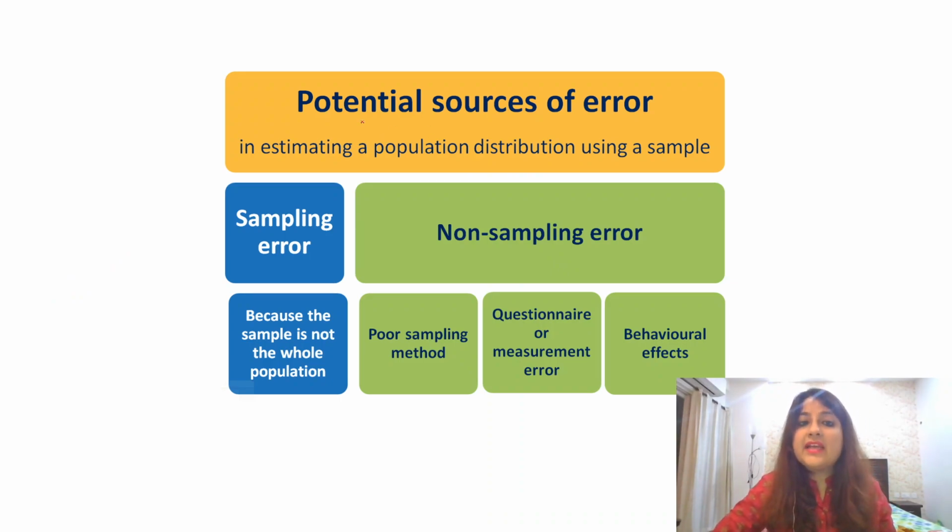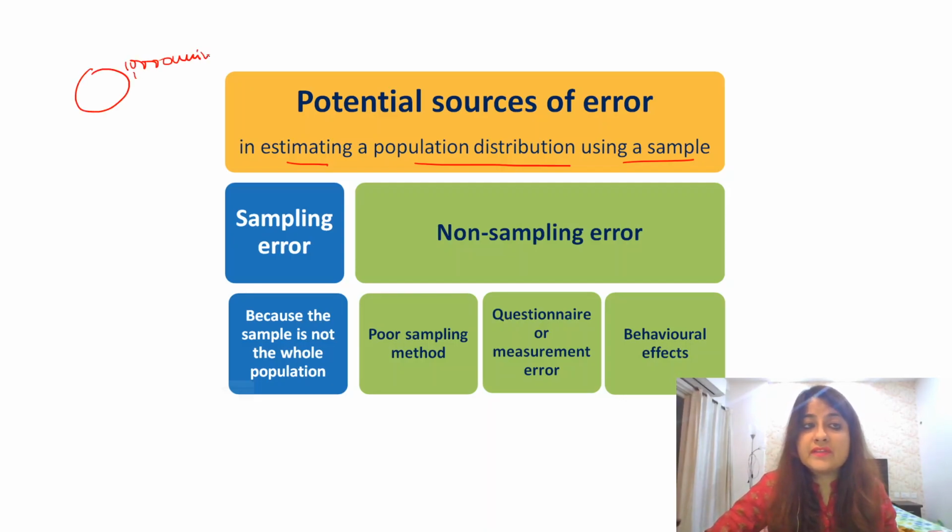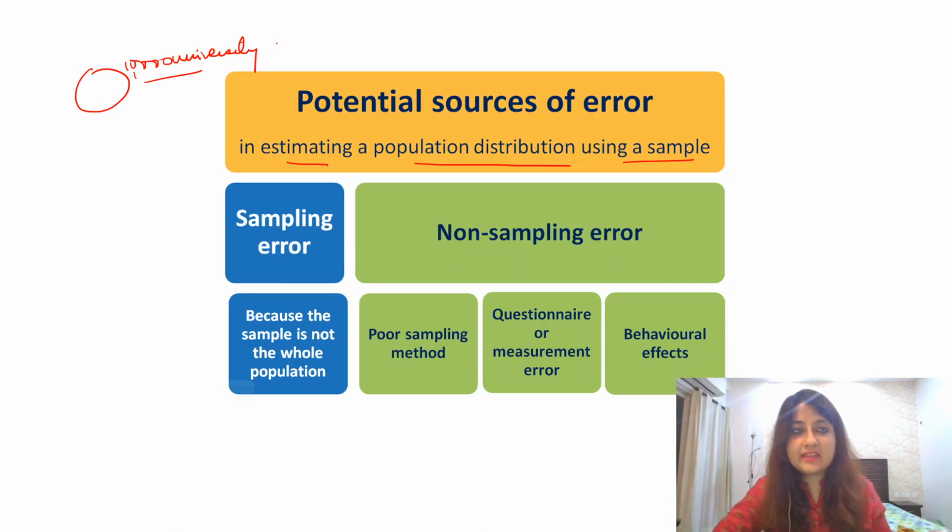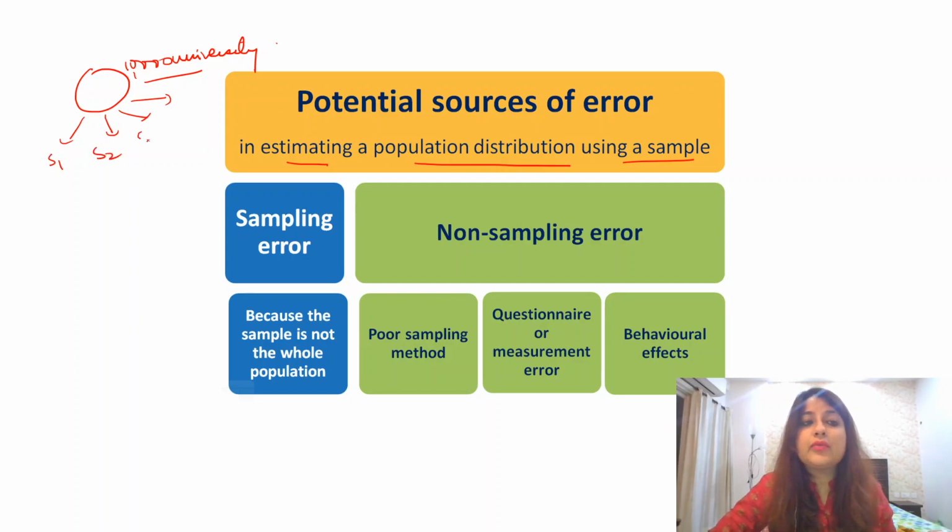Look over here. Potential sources of error in estimating a population distribution using a sample. What are we actually doing? Suppose we have a population of say 10,000 university students. Now we want to study say addiction among these university students. We cannot study all of these 10,000 students. So we take out small samples S1, S2, S3, S4. Suppose the first one is of 500 students, this one say 600 students, and this is being done on say 1000 students.